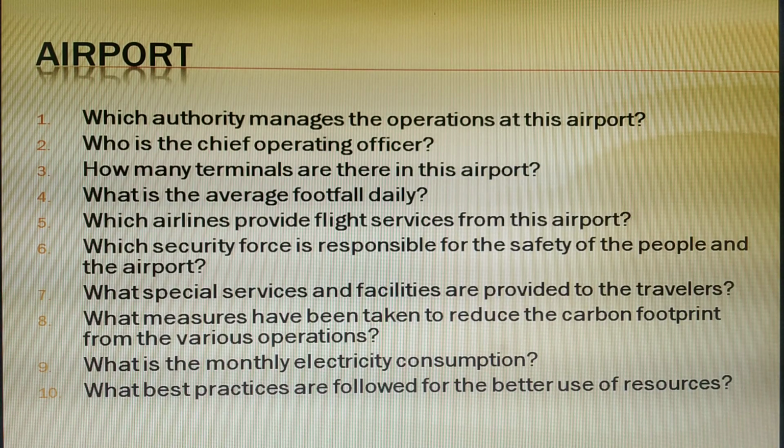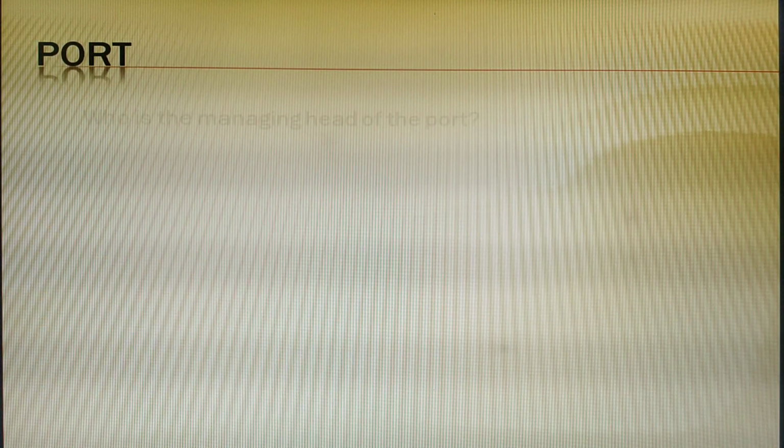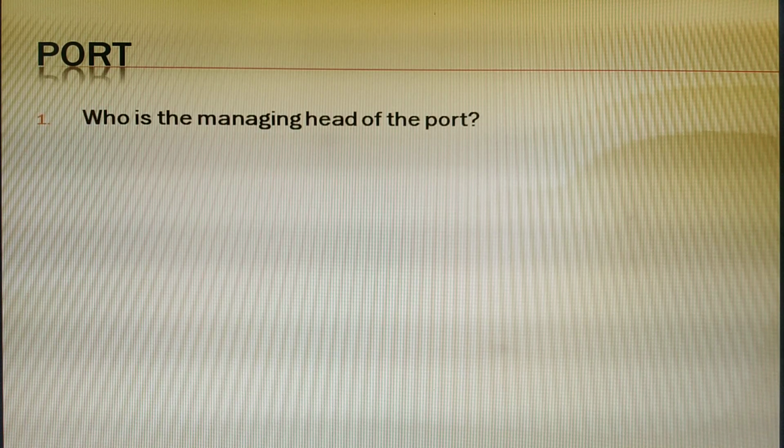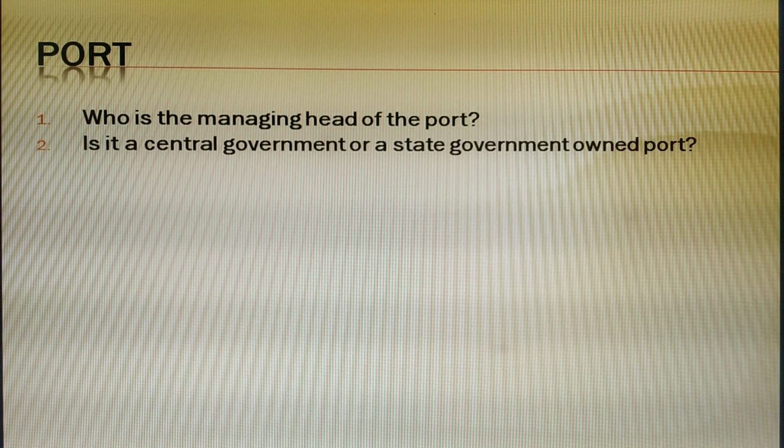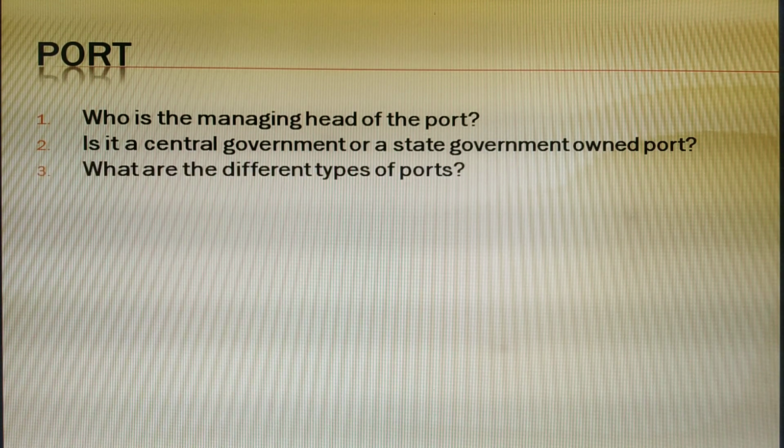Now, these are the questions that you can ask. And the last topic is port. Who is the managing head of the port? Is it a central government or a state government owned port? The majority of the ports are central government owned, but there are a few which are owned by state government. What are the different types of ports? Like dry ports are there, inland ports are there. So these are the types of ports.